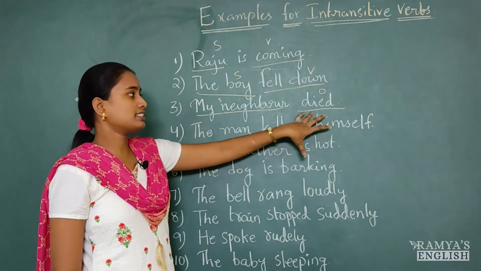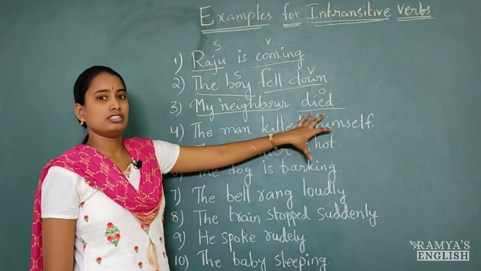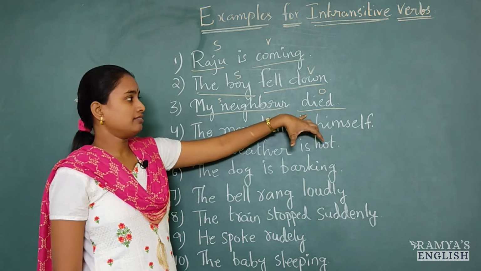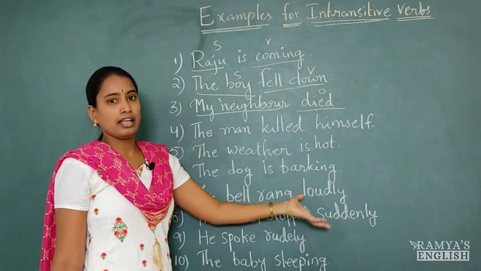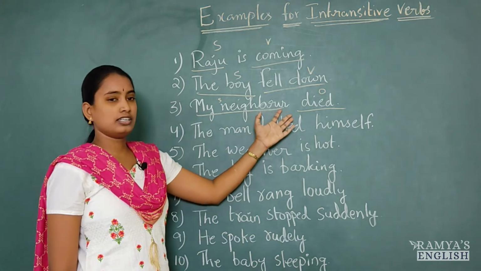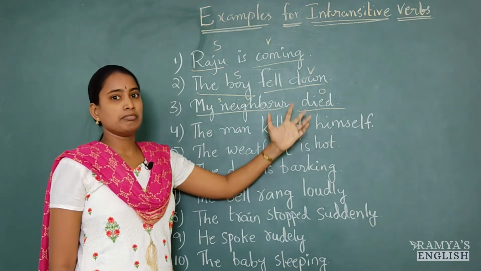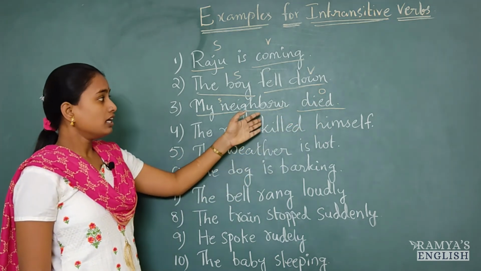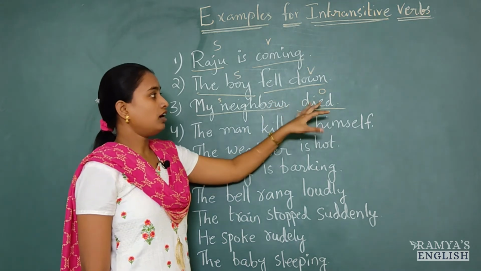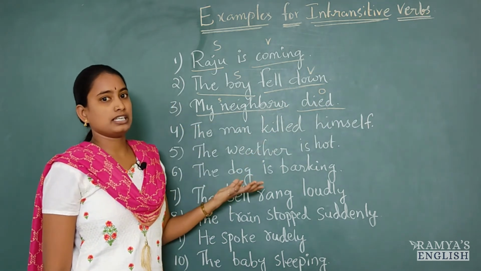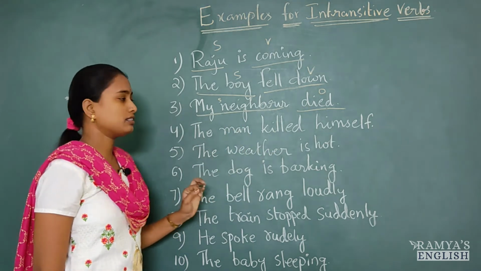So this is just simply an action. It's a death. So my neighbor died. Here why he died, we can ask that question and we can mention that reason in this sentence by adding some more words. But this neighbor is not doing this action onto some other object. So that's why it is intransitive verb.